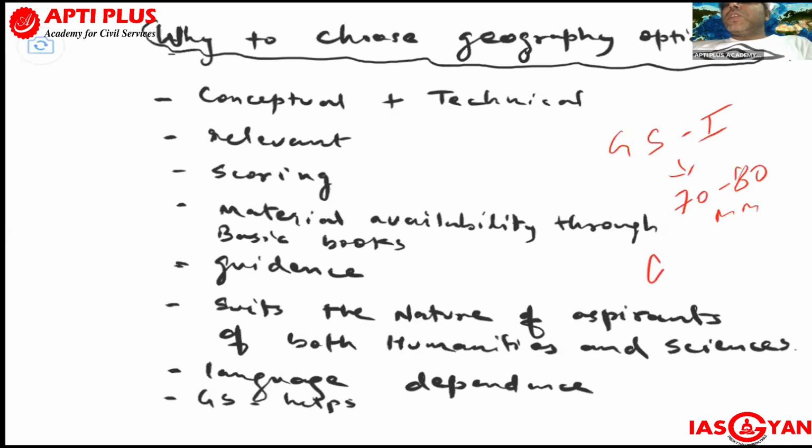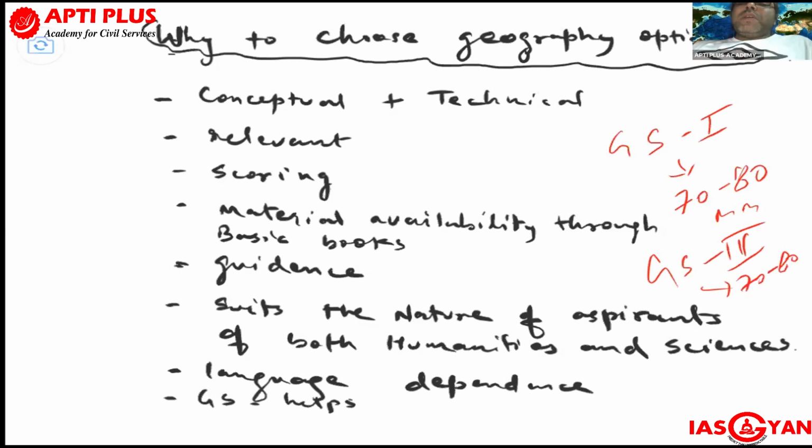GS3 is also around 70 to 80 marks, on topics like disaster management, agriculture, environment, ecology. Now cropping pattern, irrigation patterns, etc., they are asking on infrastructure topics in GS3.